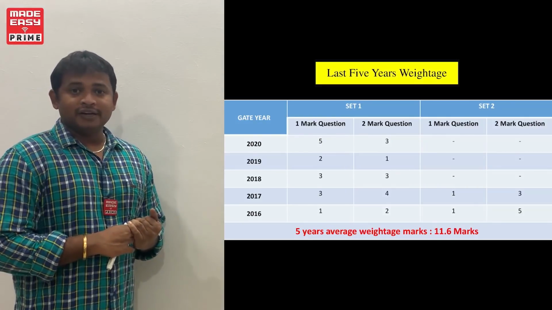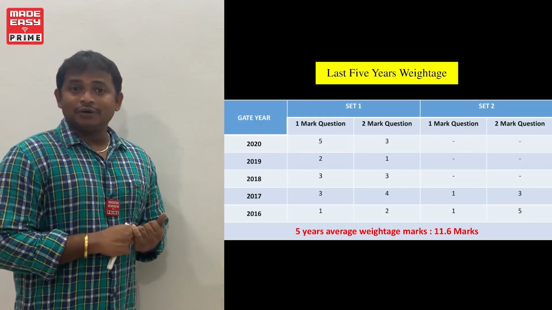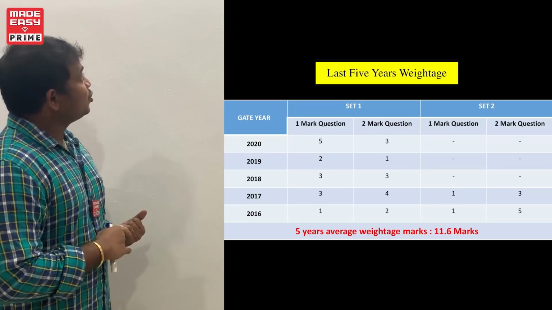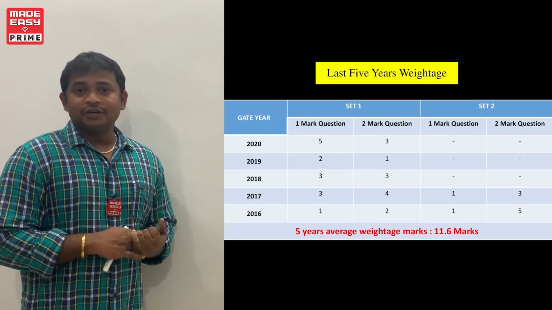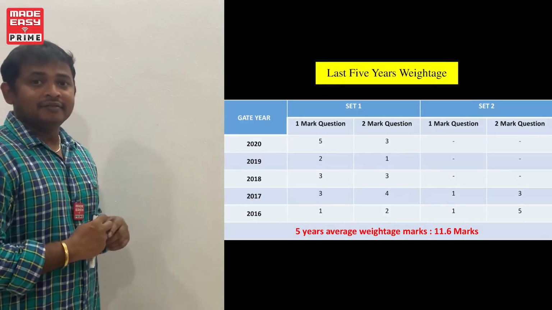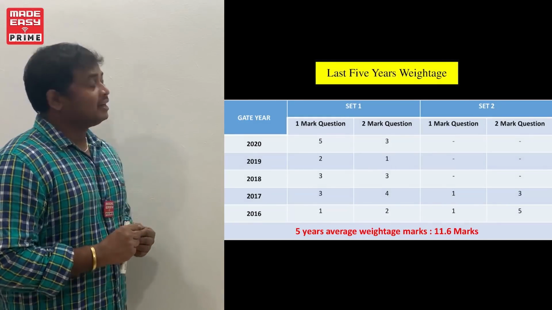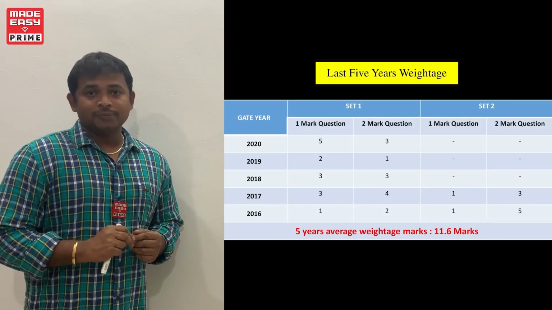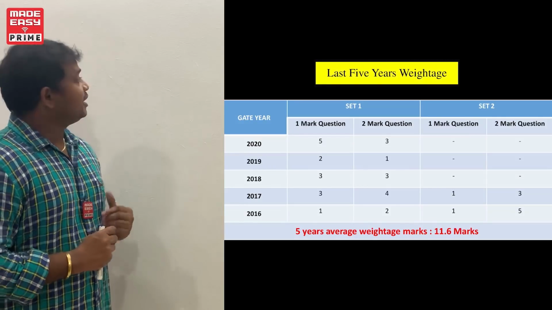GATE 2020, GATE 2019, GATE 2018: in these 3 years, only one set of the question paper is there, so verify according to the one set weightage given. And come to GATE 2017 and GATE 2016: in these 2 years, 2 sets of question paper were present in the GATE exam, so weightage is individually mentioned here.